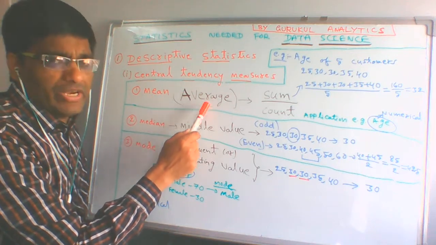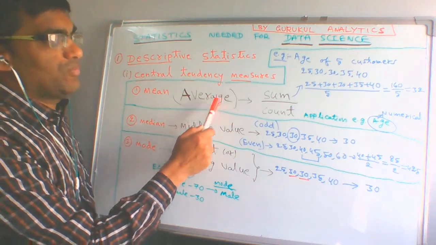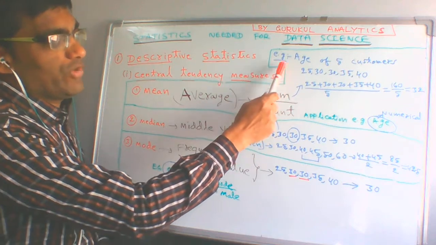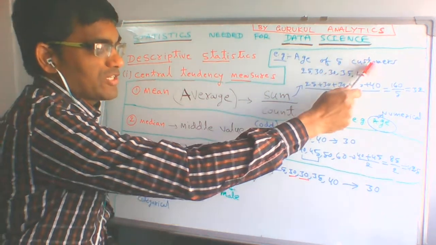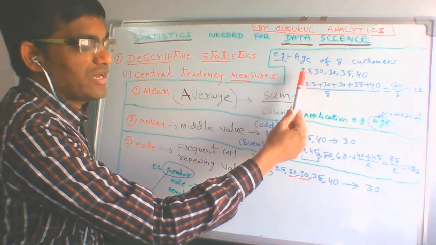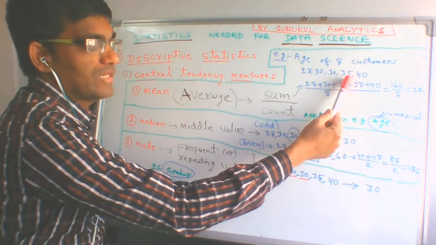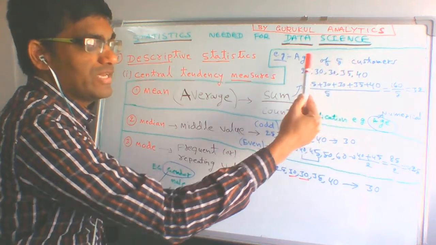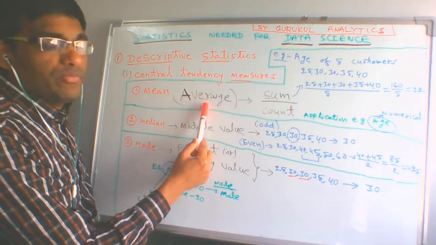Mean means average. Let me take one real-time example: the ages of five customers. If you take a banking example, five customers are there, and their ages are 25, 30, 30, 35, 40. Then how do you find the mean for that?